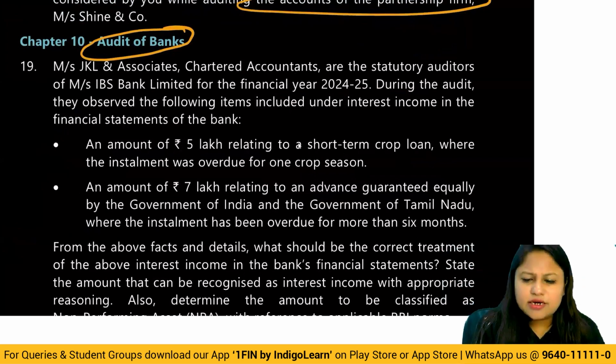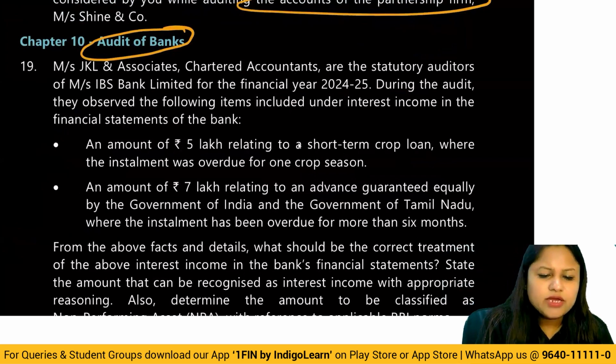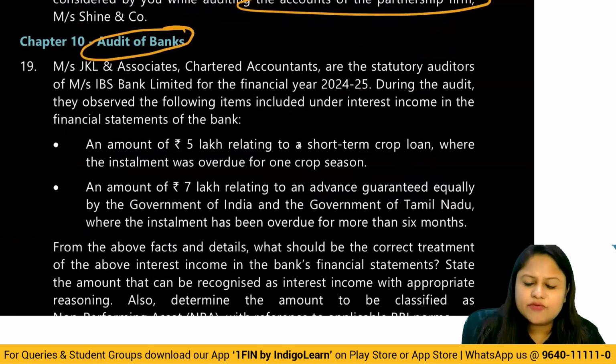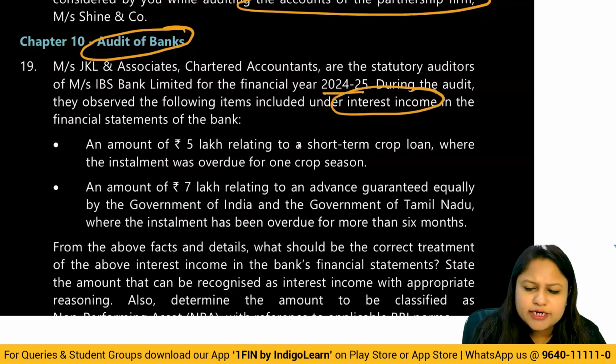So Messrs. JKL and Associates, Chartered Accountant and Statutory Auditors of Messrs. IPS Bank Limited for the financial year 24-25. During the audit, they observed the following items included under interest income in the financial statements of the bank. An amount of 5 lakh relating to short-term crop loan where installment was overdue for one crop season.